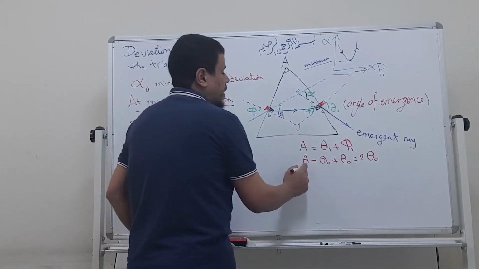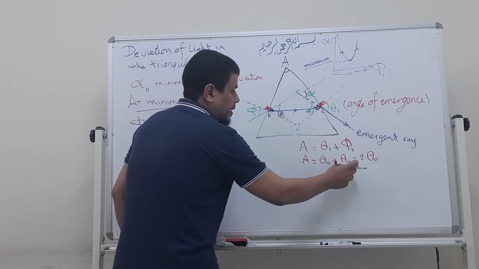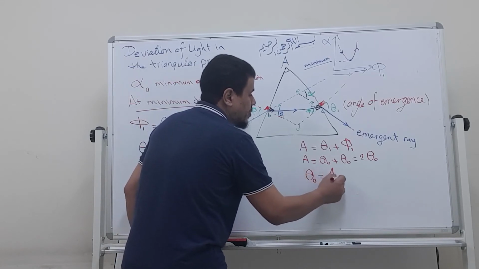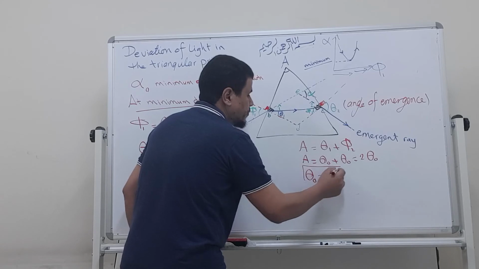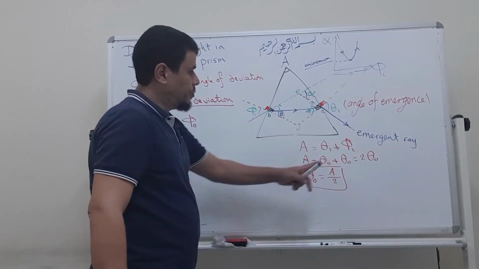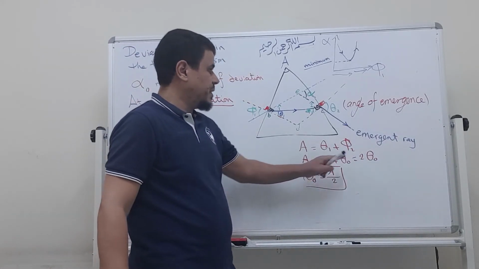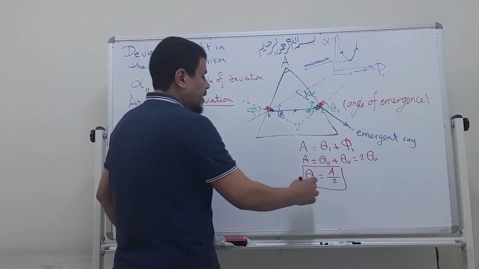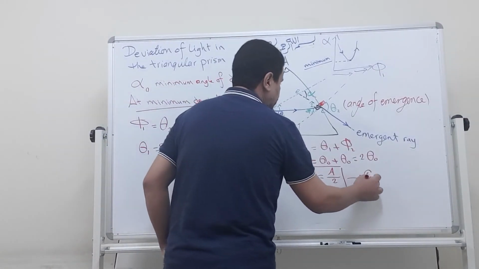This is A and this is theta naught. So 2 theta naught equals A. This means theta naught equals A divided by 2. This is number one here.